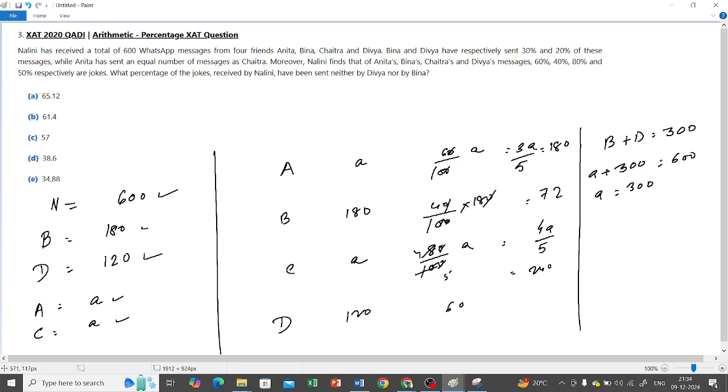So what percentage of the jokes received by Nalini has been sent neither by Divya nor by Bina? So Divya and Bina I will exclude, and I will add the jokes sent by Anita and Chaitra. So that is 180 and 240, divided by how many messages total came, 600, into 100. What did I do? Oh, no. And neither Divya nor Bina.